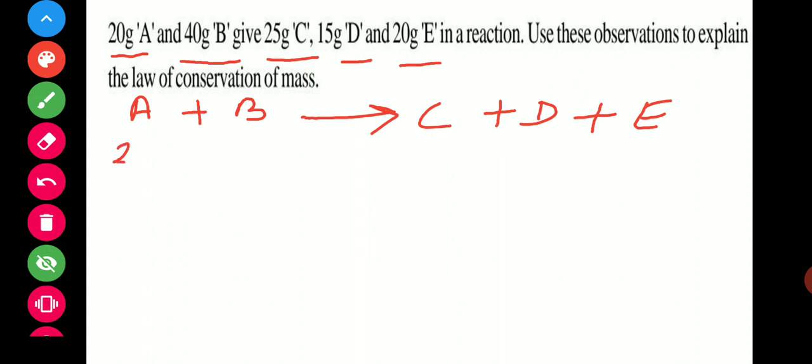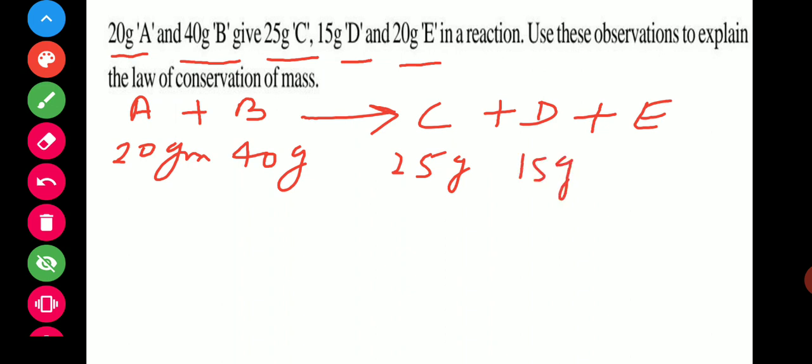A is 20 gram and B is 40 gram. C is 25 gram, D is 15 gram, and E is 20 gram.